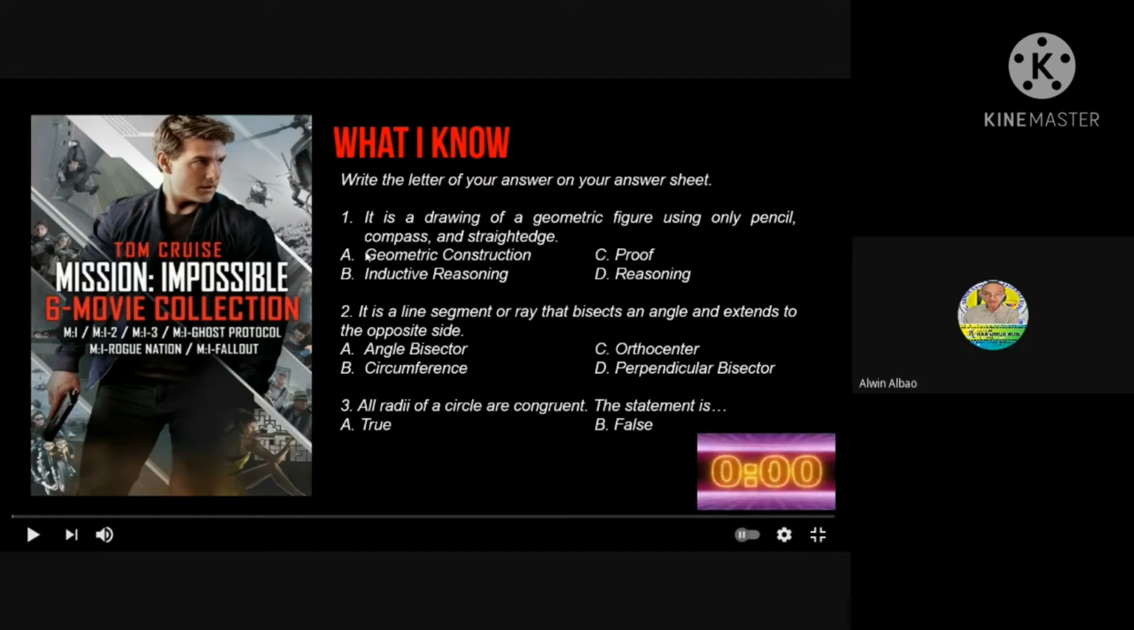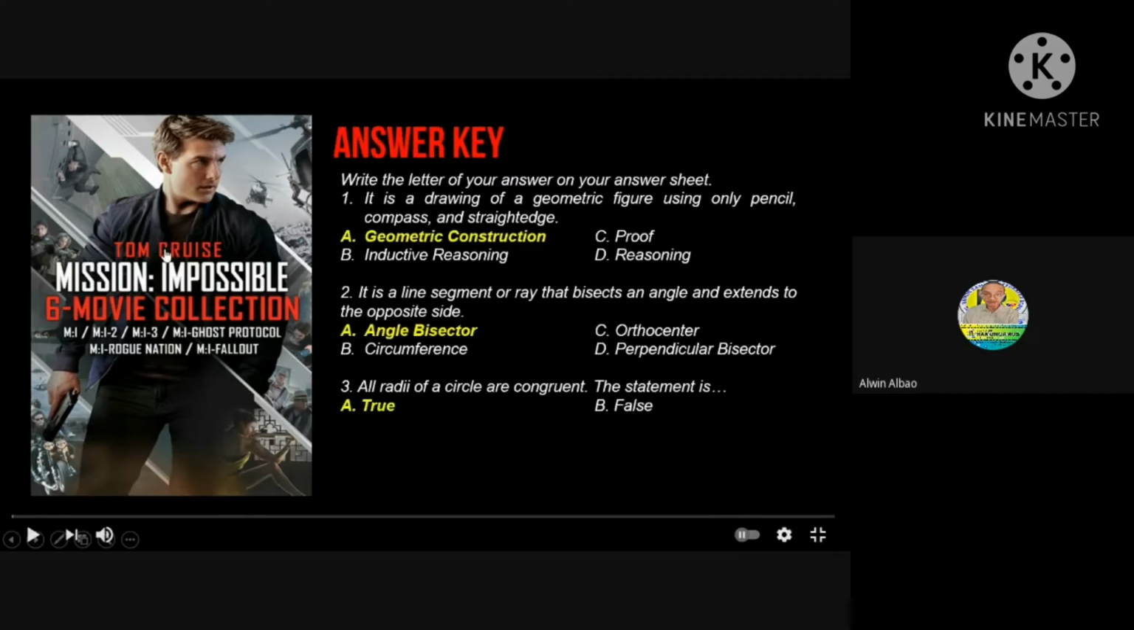Okay, let's check your answers. Remember, honesty is the best policy. Number one, it is a drawing of a geometric figure using only pencil, compass, and straightedge. The answer is letter A, geometric construction. Number two, it is the line segment or ray that bisects an angle and extends to the opposite side. The answer is letter A, angle bisector. Number three, all radii of a circle are congruent. The answer is letter A, true.